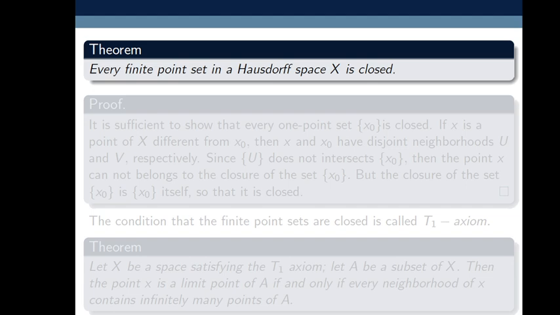So let's have a theorem. Every finite point set in a Hausdorff space is closed. Every finite point set in a Hausdorff space X is closed. So let's have the proof.